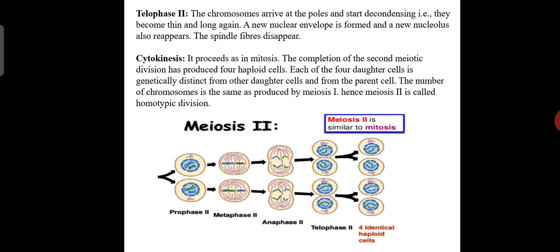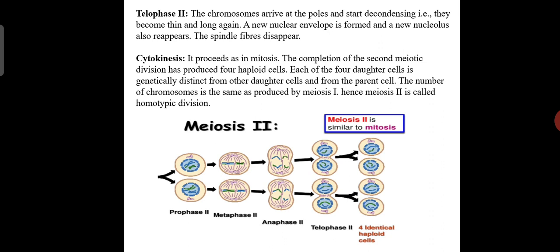That is telophase II. The chromosomes arrive at the poles and start decondensing, that is, they become thin and long again. A new nuclear envelope is formed and the nucleolus also reappears. The spindle fibers disappear in the telophase. Lastly, cytokinesis proceeds as in mitosis.